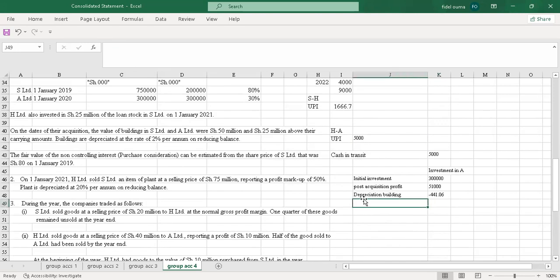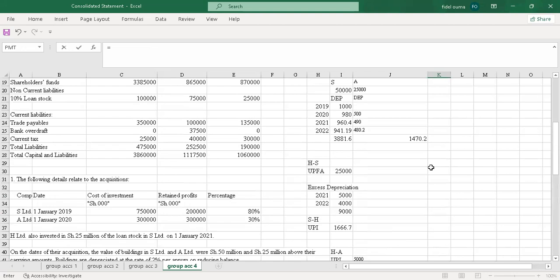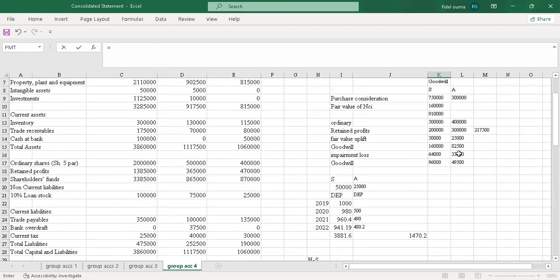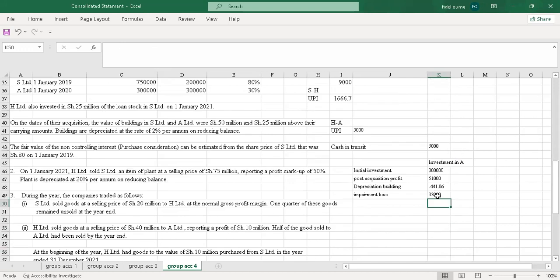So the next one will be the impairment loss. The other deduction is the impairment loss. So for the impairment loss, just go here and pick this. I'll pick it only because already we have apportioned it. Yeah, this was 33, but this was our 30%. So I'll also put a negative sign before it.